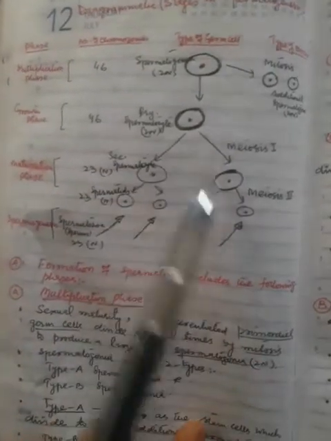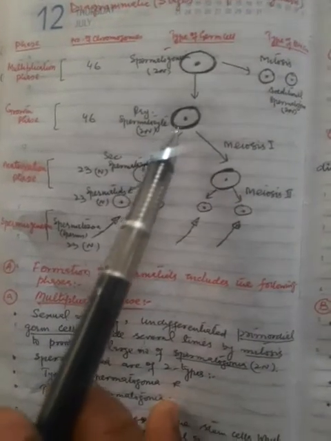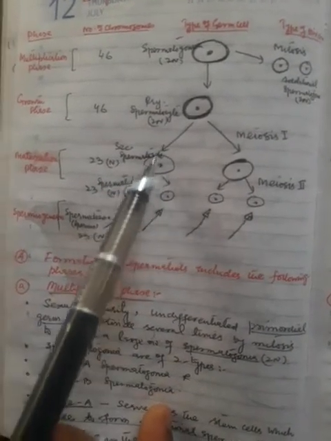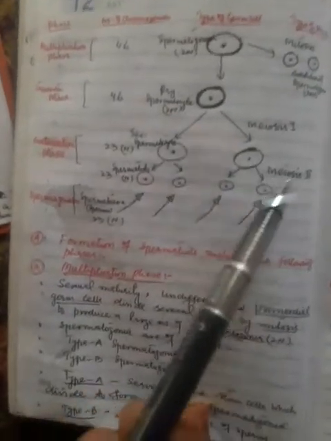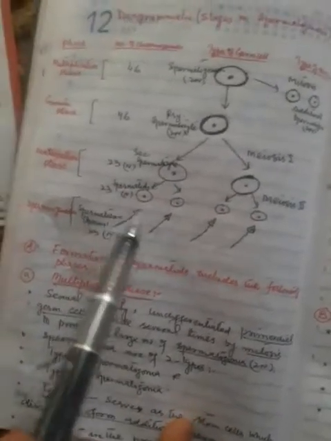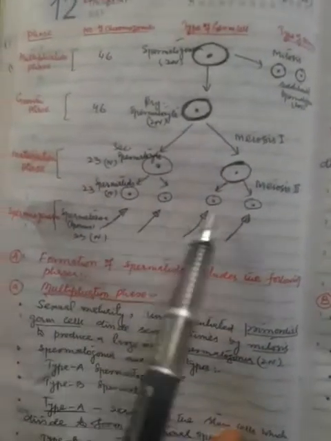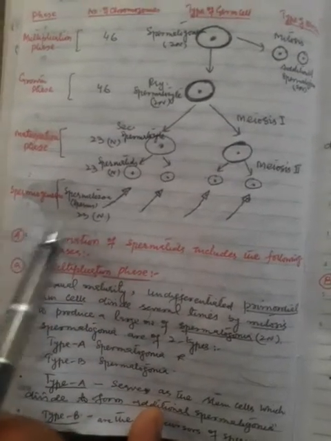It is again diploid. Then this primary spermatocyte undergoes the maturation phase. Maturation phase is completed in two steps: meiosis first and meiosis second. During meiosis first, it is a reductional division. The chromosome number gets halved from 46 to 23, and it becomes a secondary spermatocyte. Then these two secondary spermatocytes, during meiosis second, form four spermatids with the haploid number, and then these four spermatids change into spermatozoa, which finally change to sperm. This is what we call spermiogenesis.